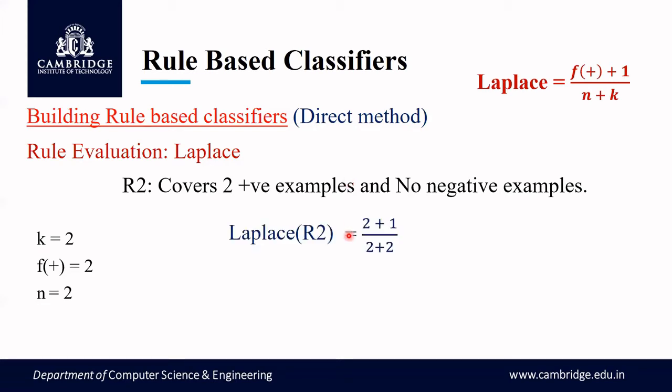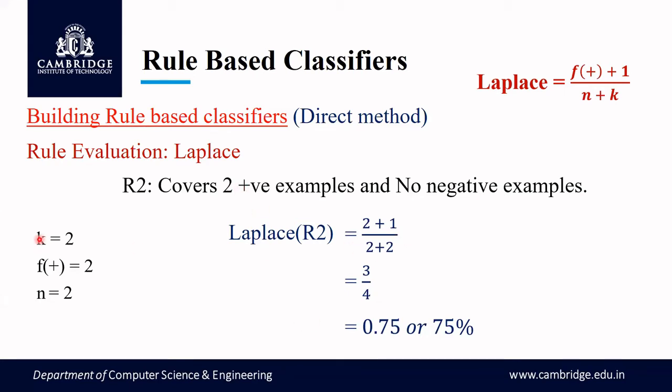Laplace of R2 is nothing but (2 + 1) / (2 + 2). Here the 2 is f plus, and 2 + 2 is nothing but n plus k, so it is 3 by 4, which is 0.75 or 75%. So hope you have understood how to find Laplace for rule 2 also.